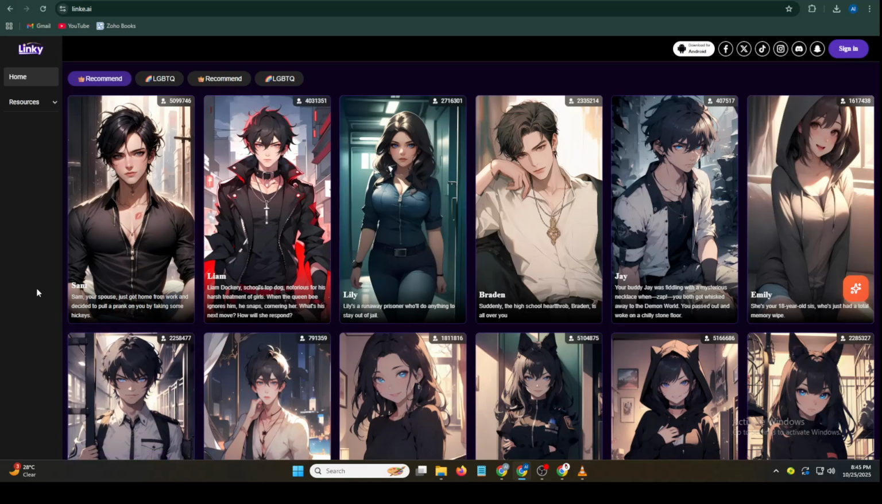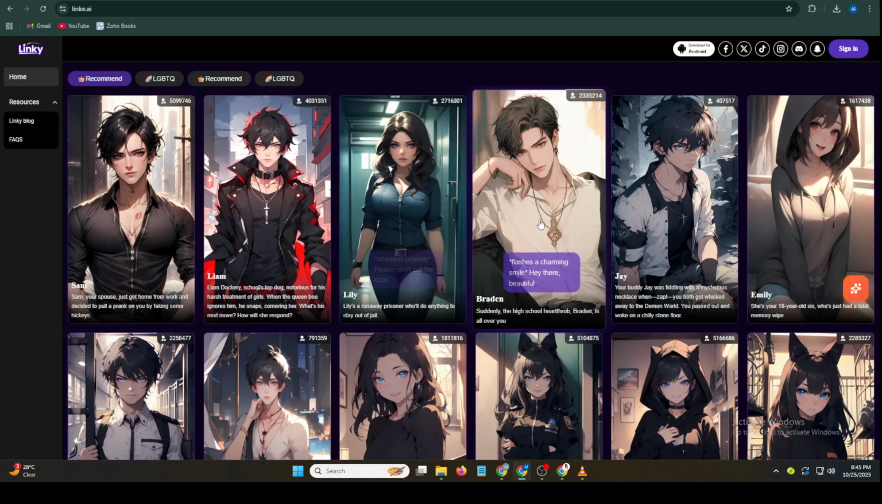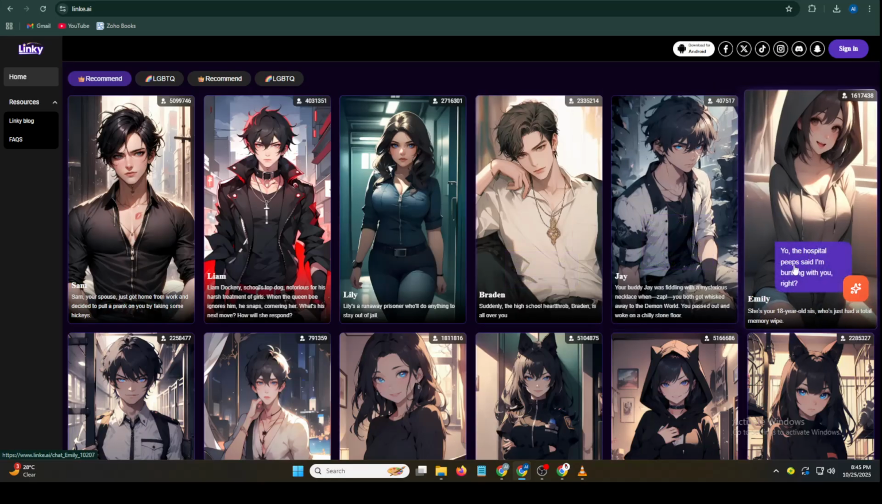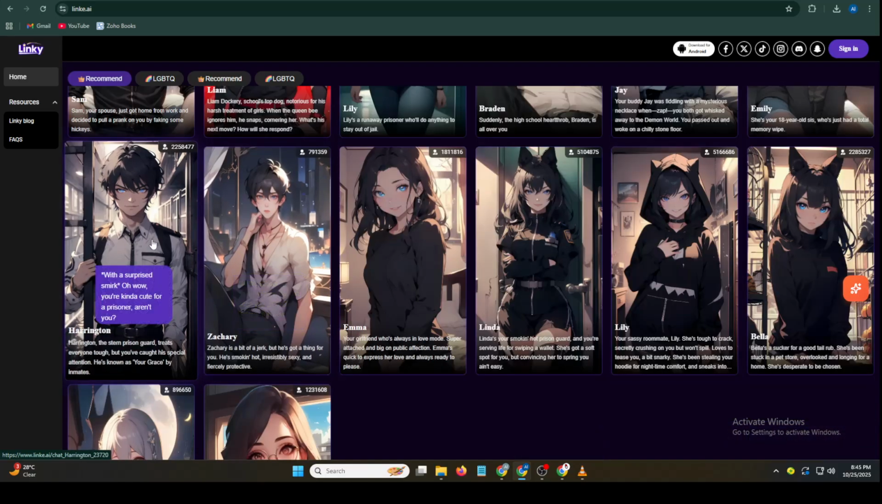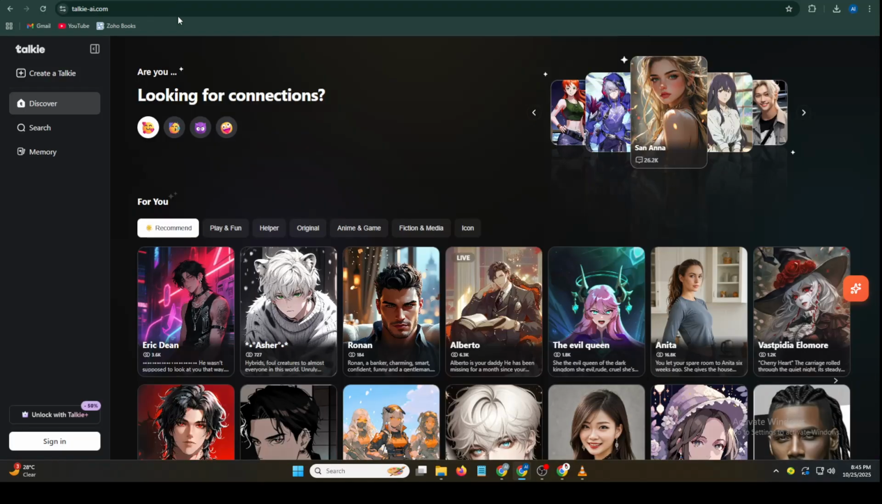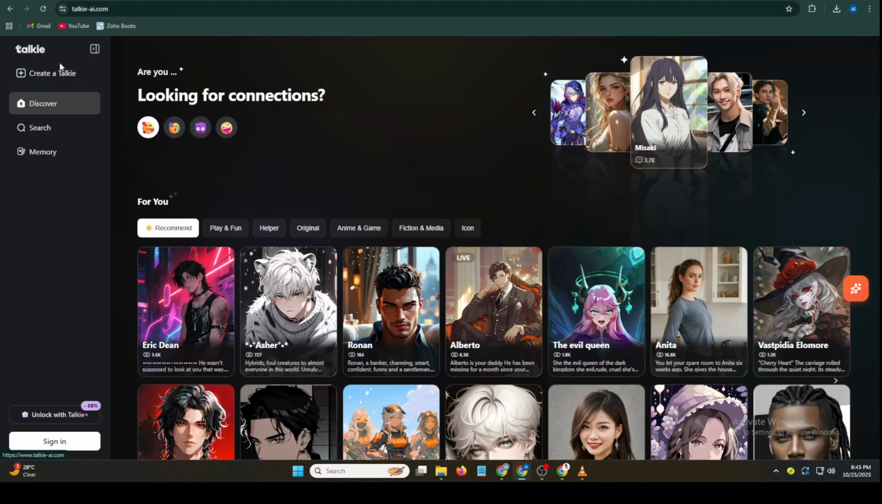Are you curious about AI chat apps that let you interact with virtual characters like never before? Today, we're diving into Linky AI and Talkie AI, two popular apps designed for chatting with AI generated personalities. We'll break down what makes each app unique, their pros and cons, and help you decide which one is the better choice for your needs.